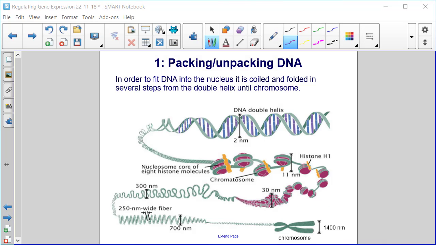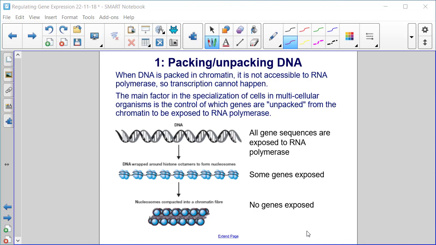The first place that this regulation can occur is in packing and unpacking DNA. In order to fit DNA into the nucleus, it's coiled and folded in several steps from the double helix until a chromosome. When DNA is packed in chromatin, it is not accessible to RNA polymerase, so transcription cannot happen.